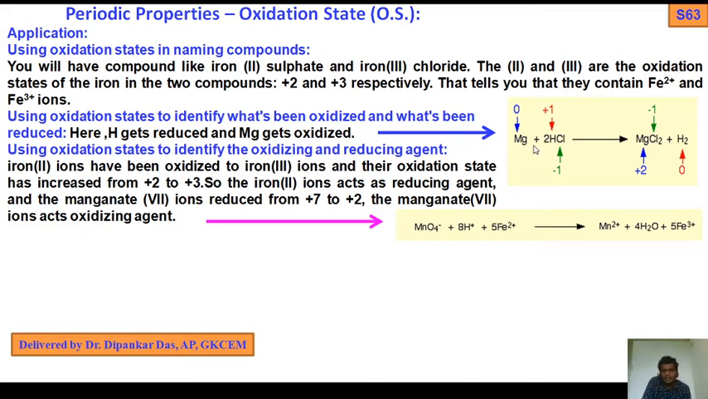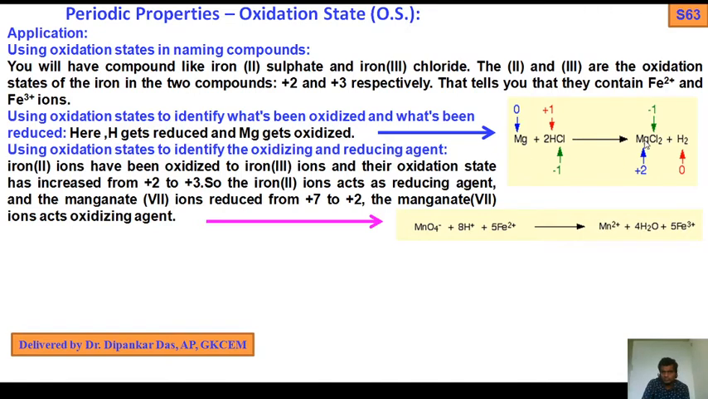How? Here Mg reacts with 2 HCl, giving MgCl2 plus H2. Mg, this is an element, zero oxidation state. HCl, H is +1, Cl is -1. If you break this compound, Mg2+ and 2 Cl-. So magnesium here is +2, because chlorine has -1. When the compound breaks into Mg2+ and 2 Cl-, Mg goes from 0 to +2.